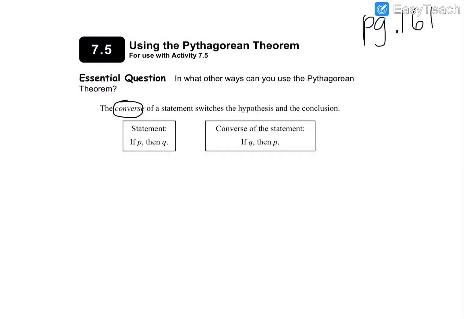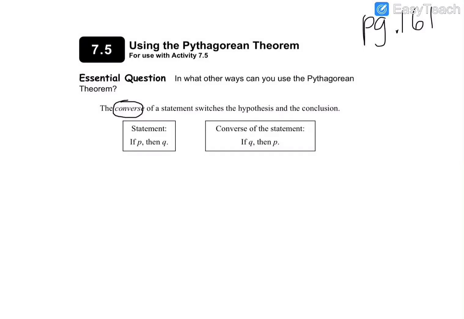But converse switches the hypothesis and the conclusion. So it's literally like the opposite. And reading about this, in 1908 there were no rubber shoes. He was the first guy who came up with rubber-soled shoes. So it was literally the opposite of what everyone else had come up with, which is why they became so popular. And then they were endorsed by a famous basketball player named Chuck Taylor, which is why they became known as Chuck Taylors.